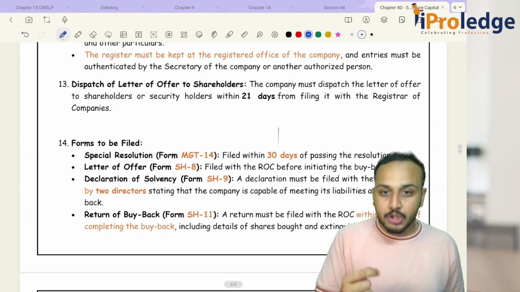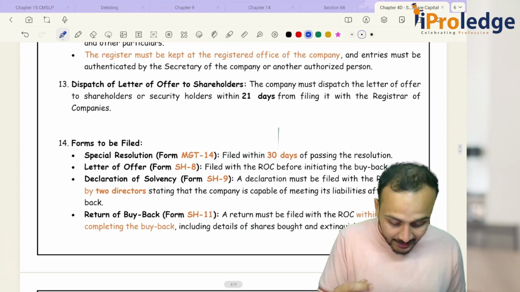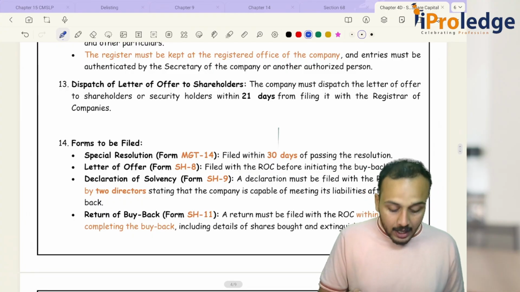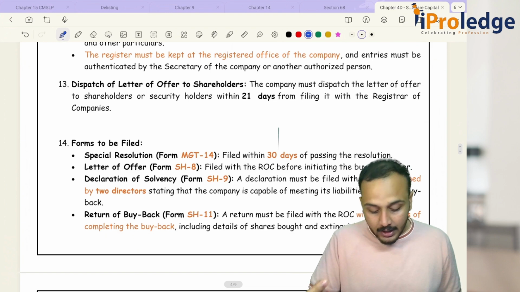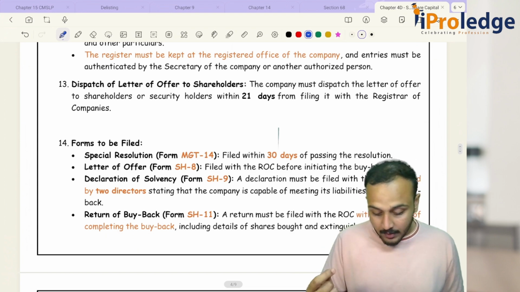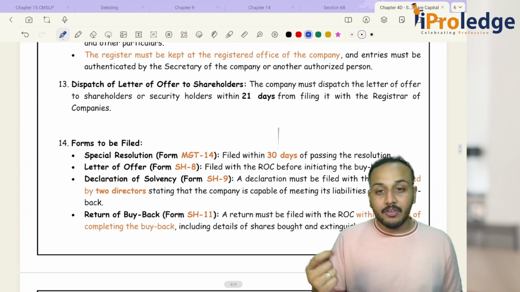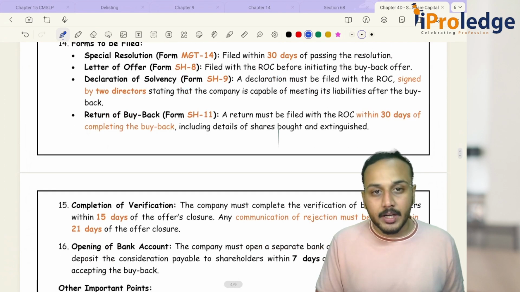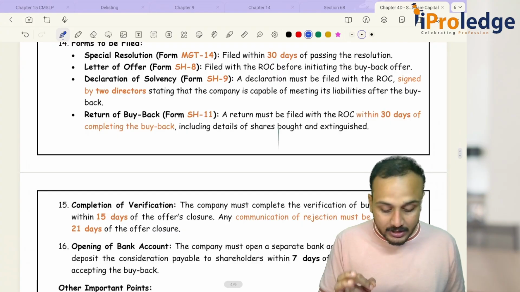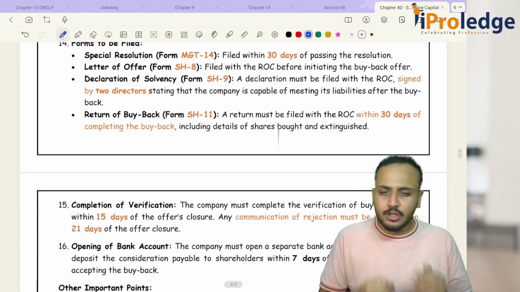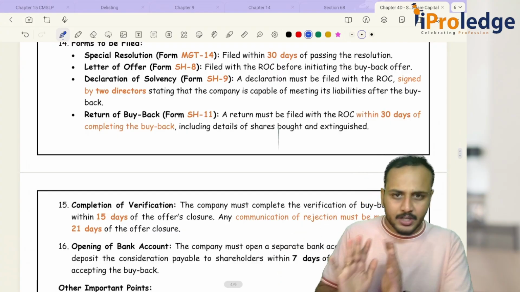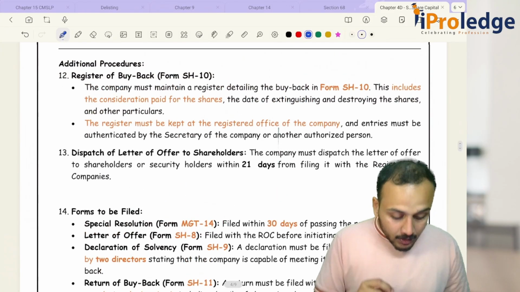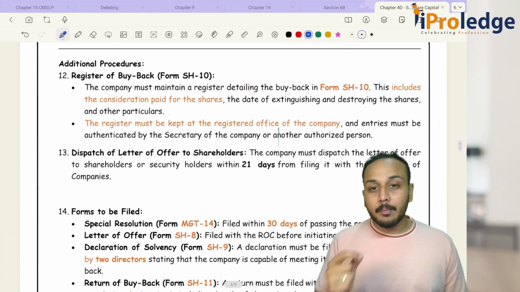Letter of offer should be in which form? SH8. Then declaration of solvency in SH9 and your return of buyback in SH11. Okay, SH11 should be filed with ROC within how many days? Within 30 days of completing your buyback process, including the details of the shares bought and the shares you have extinguished.